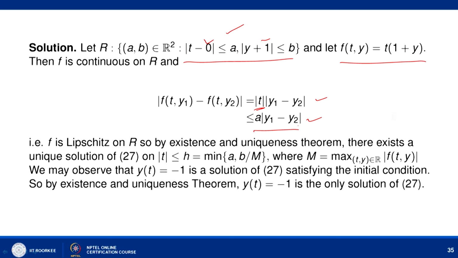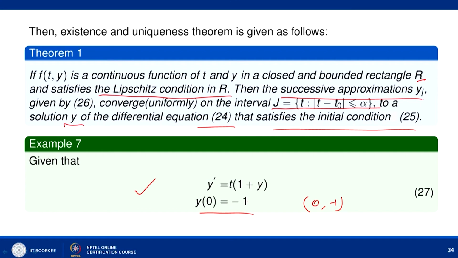So, by the existence and uniqueness theorem, this problem has a unique solution, and here we can easily observe that y(t) equal to minus 1 satisfies the initial condition as well as the differential equation.